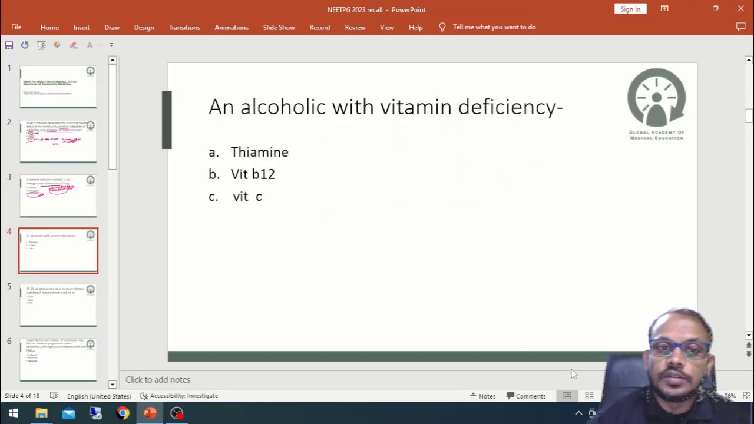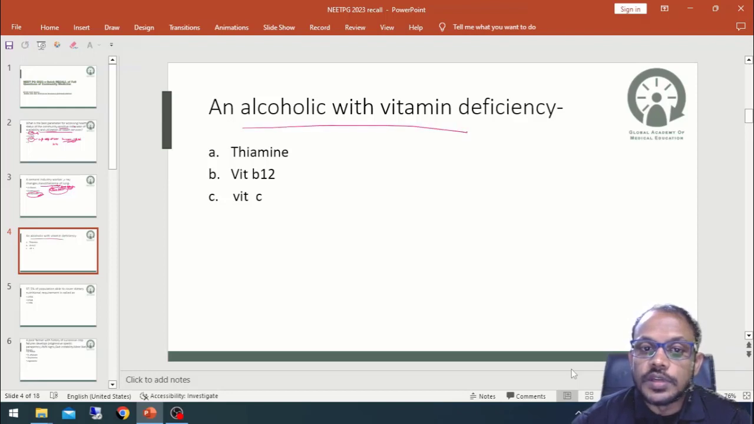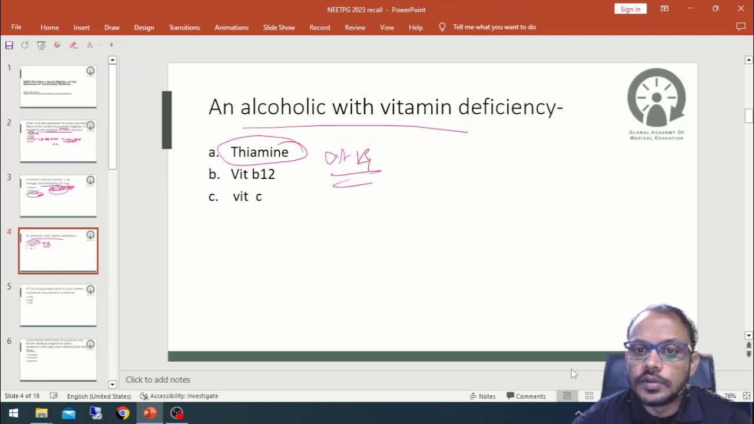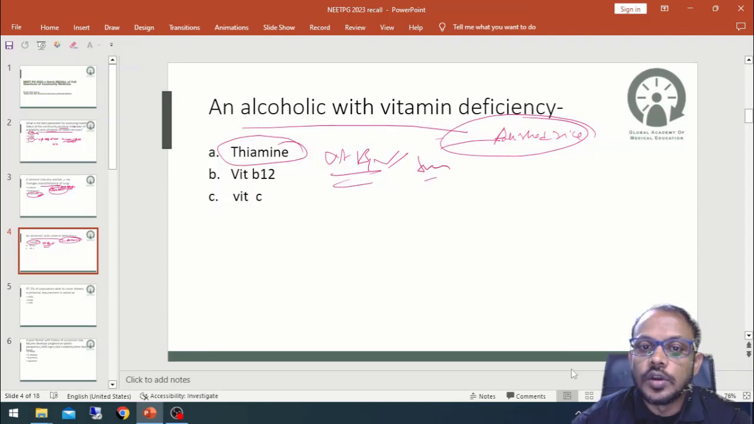Okay. The next question is an alcoholic with a vitamin deficiency. So, what vitamin deficiency in the alcoholic? We all know that thiamine, vitamin B1. Okay. Since it is based on recall, some also said that the question was not with alcohol vitamin deficiency, but related with polished rice. Okay. So, there in the polished rice also vitamin B1 deficiency is there, thiamine deficiency is there. So, in both questions the answer should be thiamine.